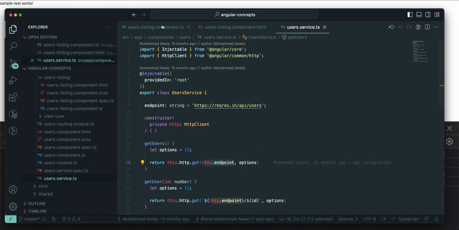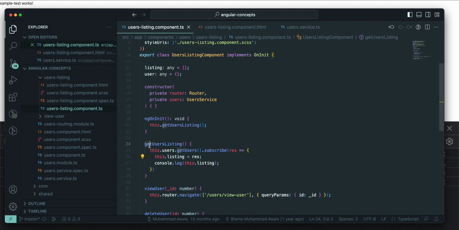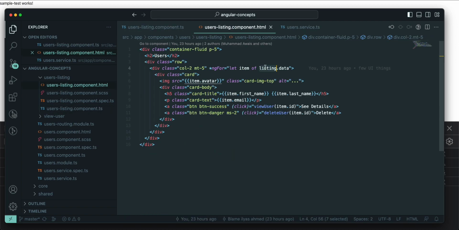This getUsers call is used here in ngOnInit. That means when the user lands on the user listing screen, this API call will run first. It fetches a list of users, and whatever list comes from the backend is assigned to the listing array, and we do the iteration over listing.data.